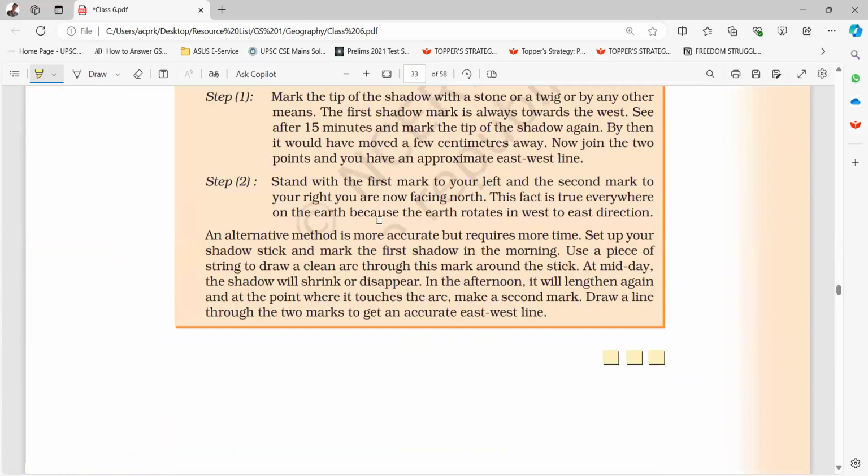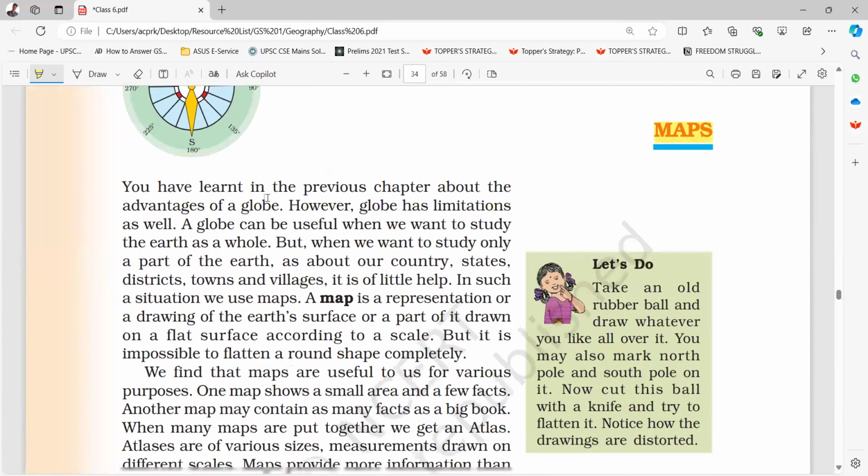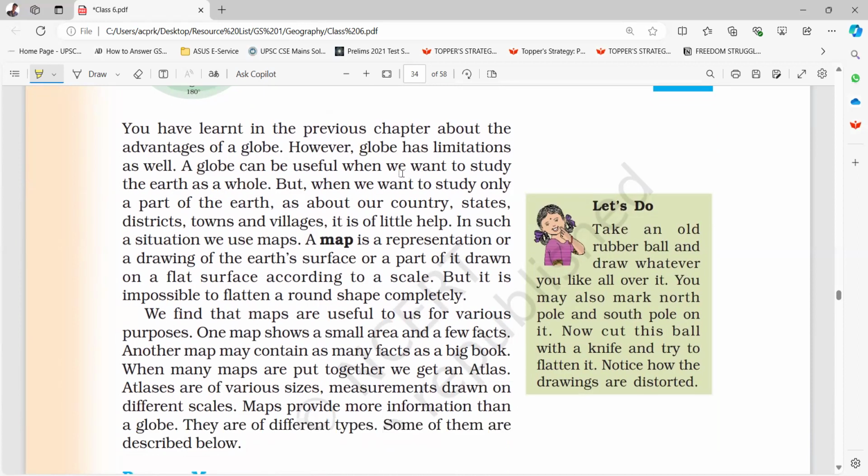So we have completed chapter 3 also. Next, we will discuss chapter 4, Maps. You have learned in the previous chapter about the advantages of a globe. However, a globe has limitations as well. A globe can be useful when we want to study the Earth as a whole, but when we want to study only a part of the Earth, such as our country, states, districts, towns and villages, it is of little help. In such a situation, we use maps.